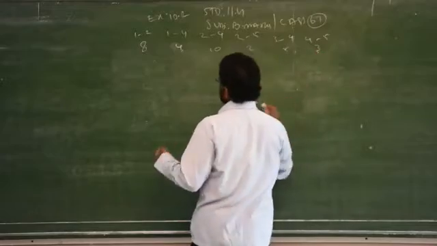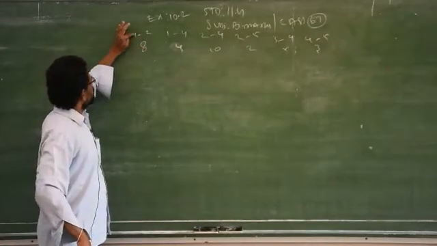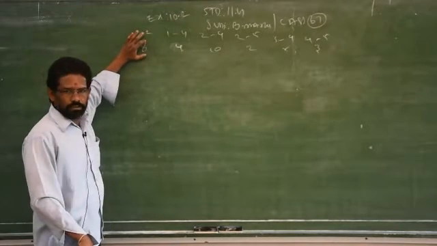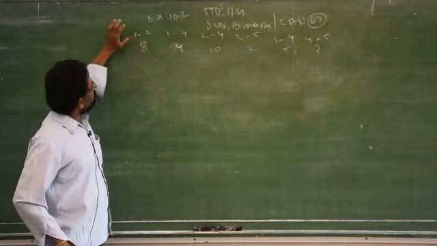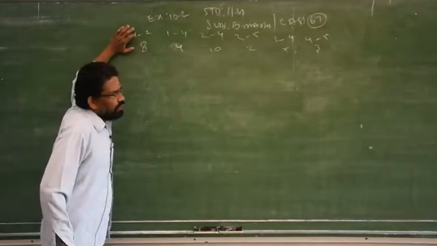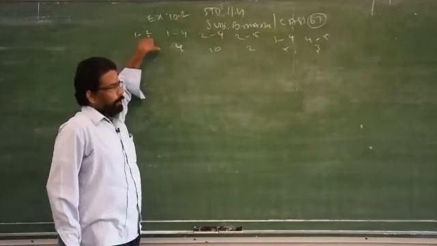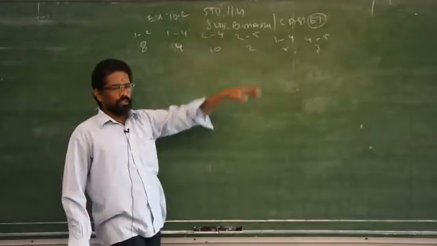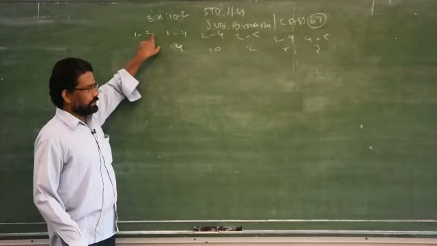So actually what is the meaning of this? If a bus starts from place 1 and reaches place number 2, how many hours will it take? 8 hours. This stands for the activities, the distance between the first terminal point and the second terminal point. Starting from 1, ending with 2.